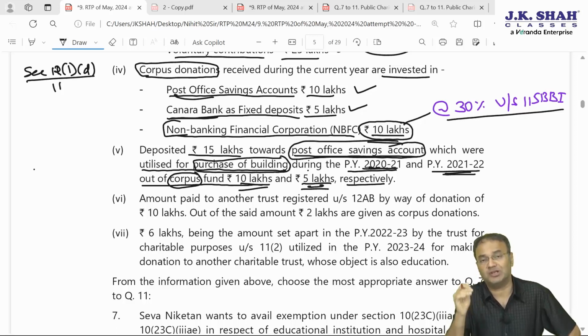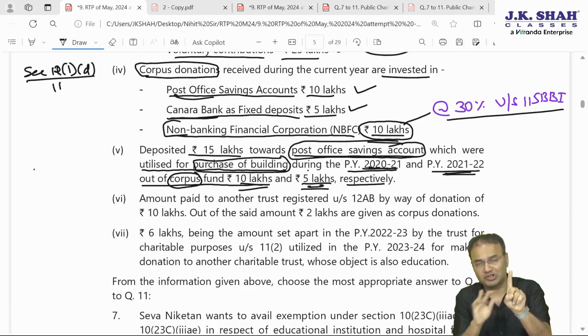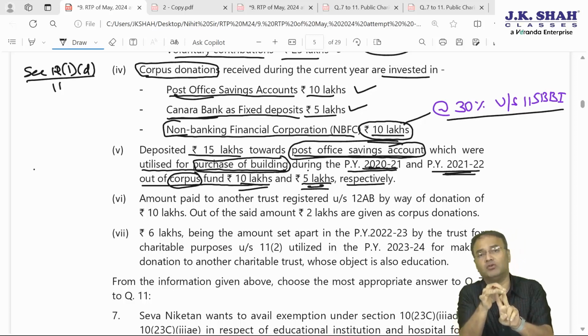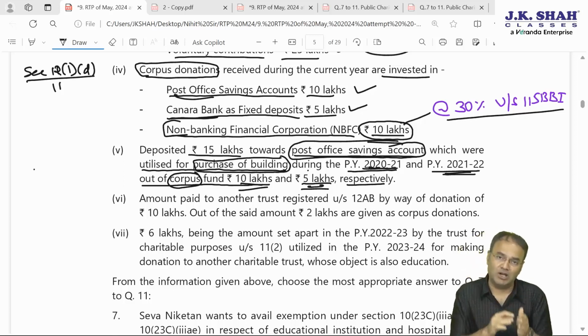Redepositing back into corpus is done in the current year 23-24. So for example, corpus was received in financial year 18-19. Corpus is not an income, gone. Now corpus in financial year 18-19 must have been invested in specified modes of investment. Then only it would have been exempt at that time, assuming they were invested properly. Now in 2021-22, funds were withdrawn from specified modes of investment which were invested out of corpus, but withdrawn in 2021-22 to acquire a building.